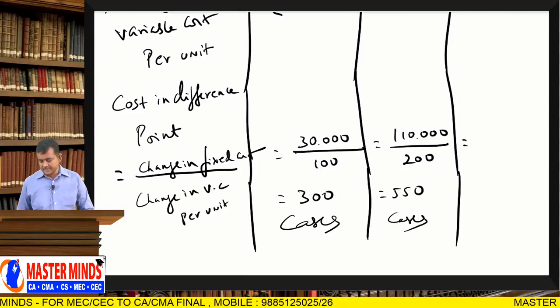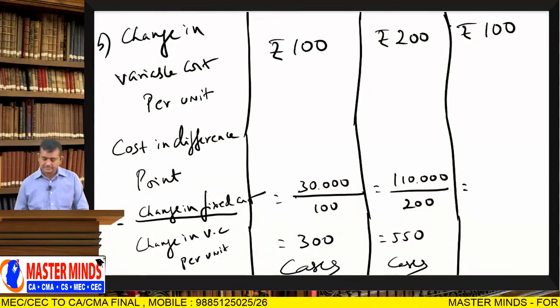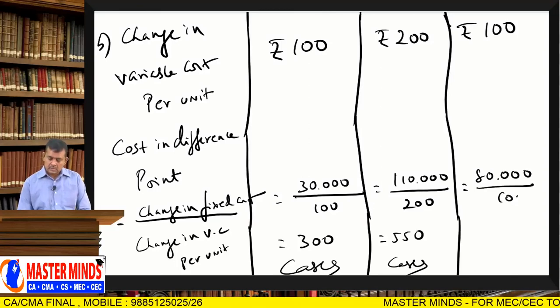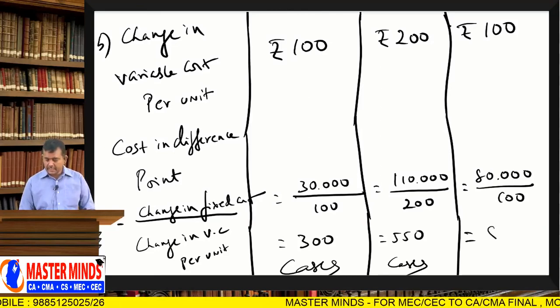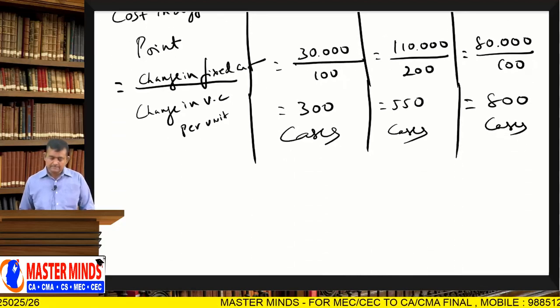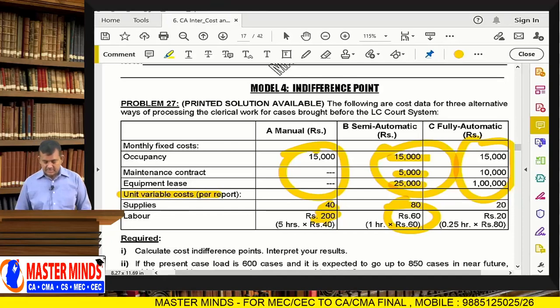Next, 80,000 divided by 100 is 800 cases. Okay. So, that is the calculation of indifference points.